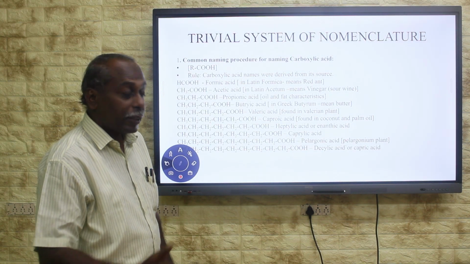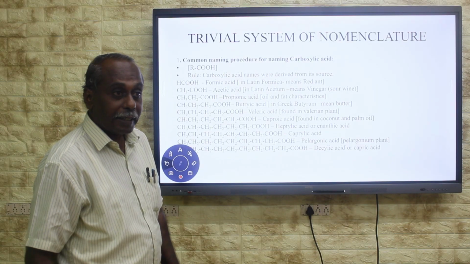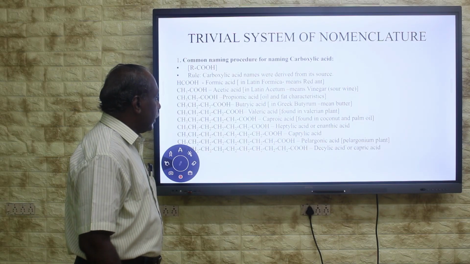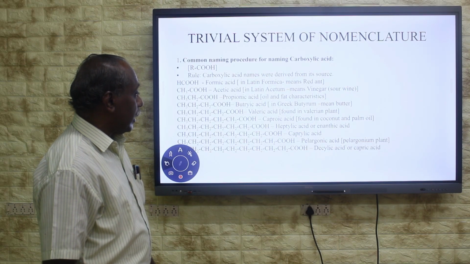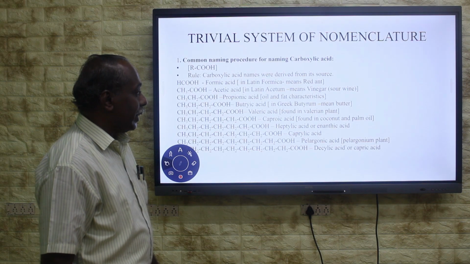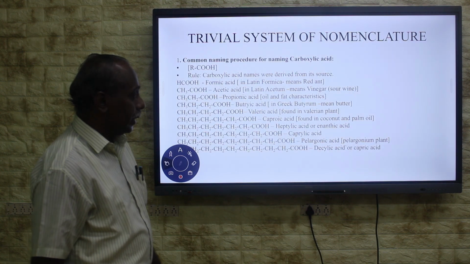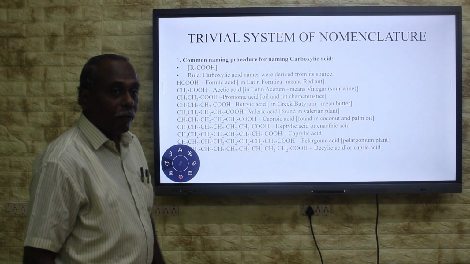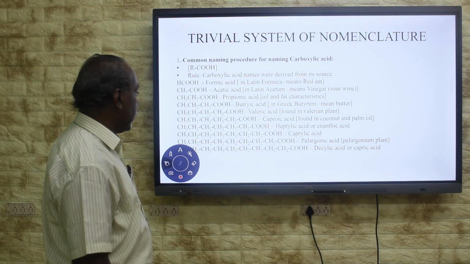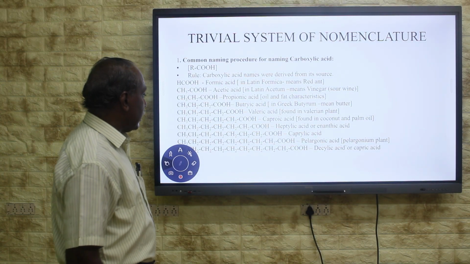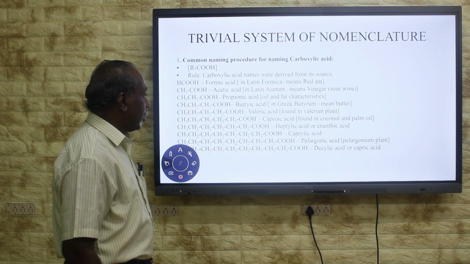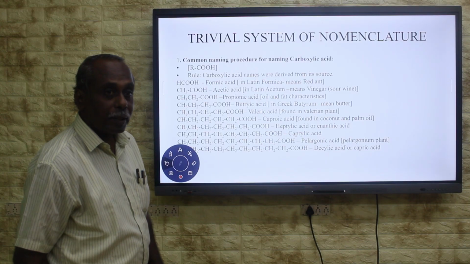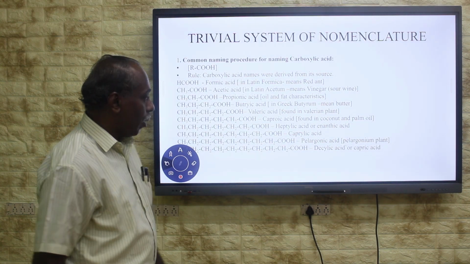This word is also taken from this caproic, that contains caproic acid. Then 7-carbon carboxylic acid, it is called enanthic acid or heptylic acid. It is also found in palm oil, and also violet leaf contains this enanthic acid. Then 8-carbon carboxylic acid is caprylic acid. It is also found in the coconut and palm oil.